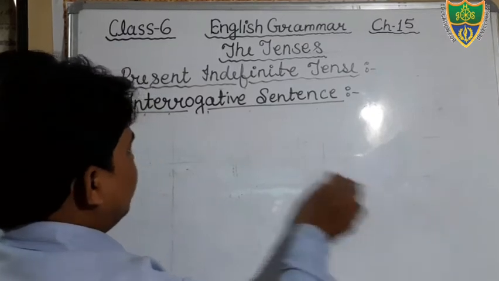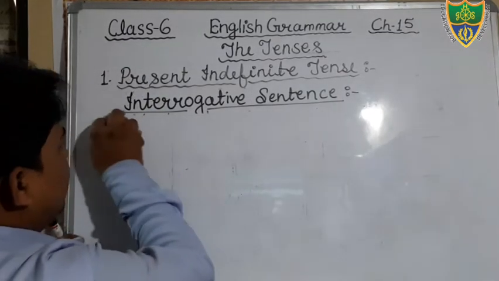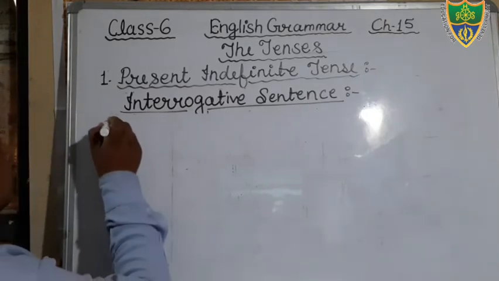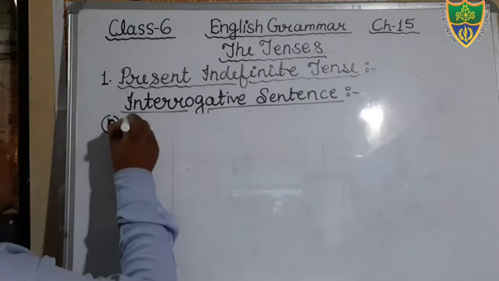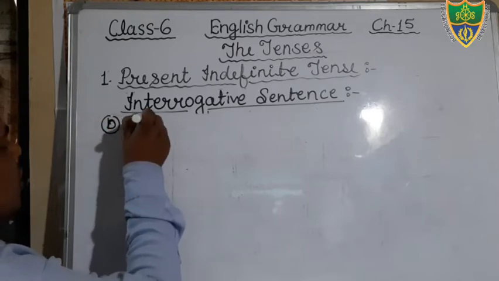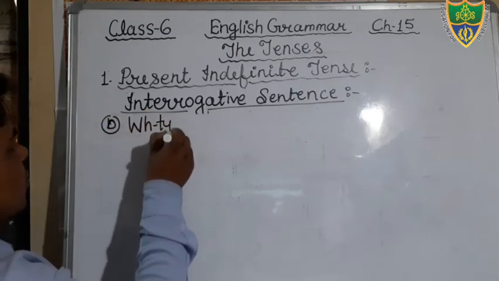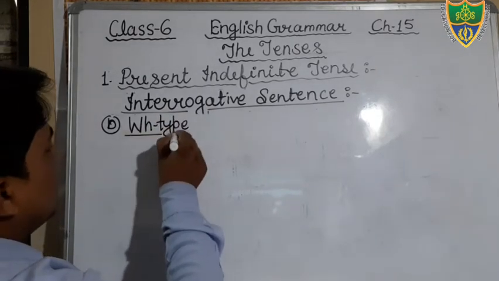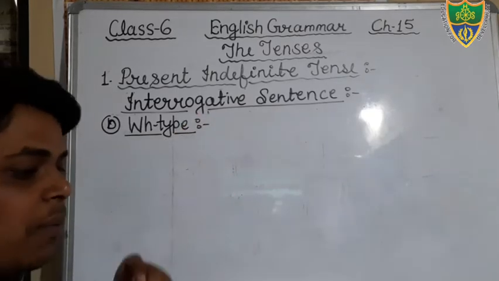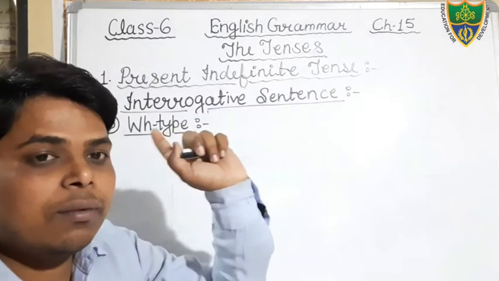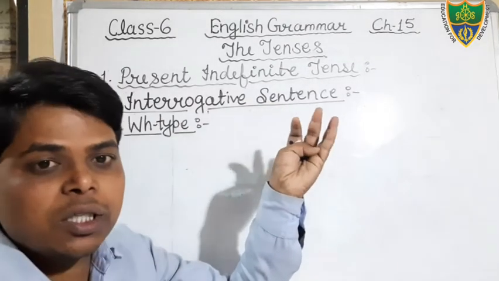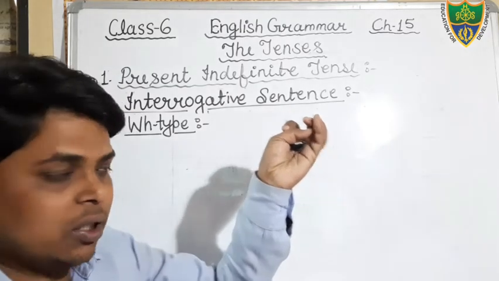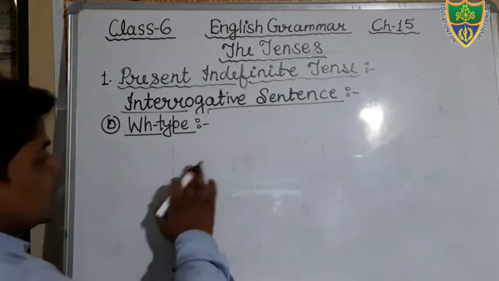Just see, students. Another sentence we can see. B, that is WH type. WH type sentences are those which start with a WH word, such as what, when, how, where, which, etc. So we will discuss the structure of it.